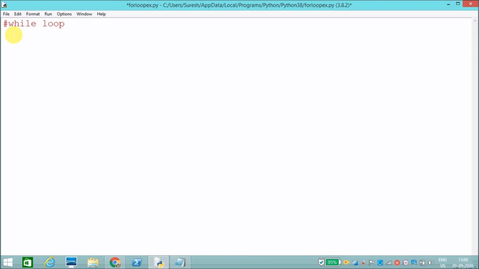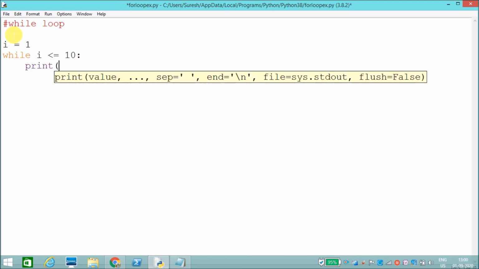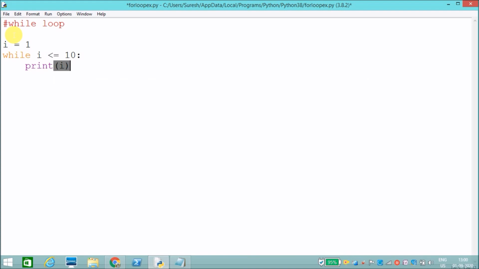Now I need to print natural numbers from 1 to 10. For that, initially I am assigning I starting with 1. Then I'll use while I is less than or equal to 10. Then I need to print the given variable.